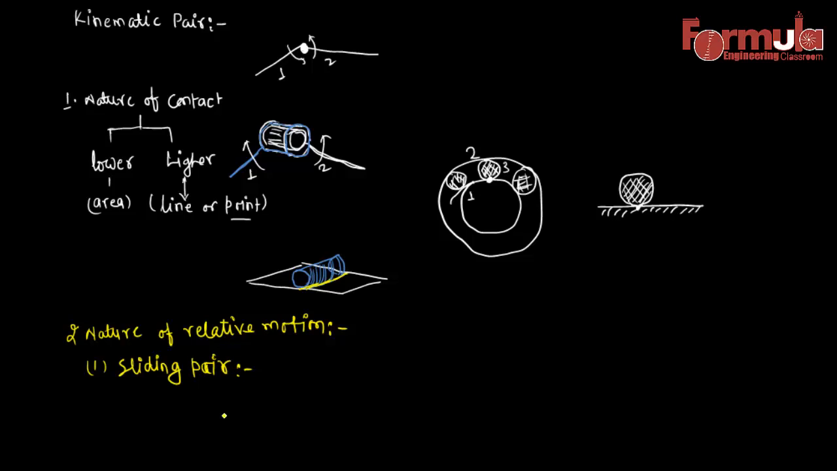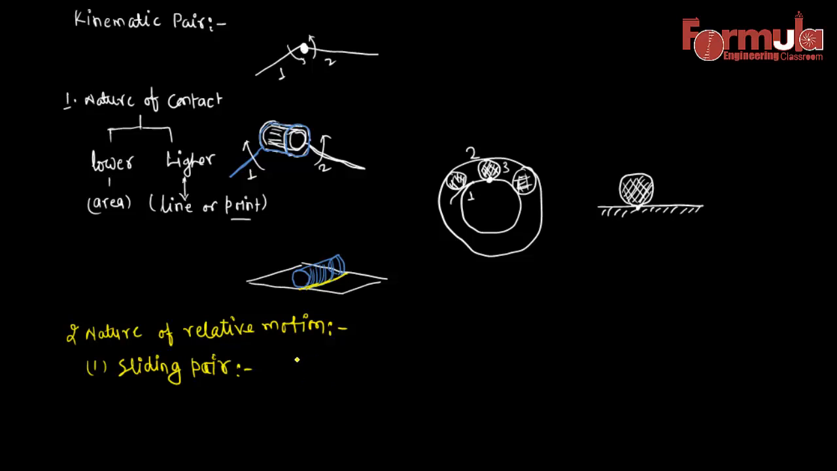Sliding pair. In that case, the two links have a relative sliding motion to each other. There is no other type of motion available between those two links. So the pair which only provides the sliding motion between two links is defined as a sliding pair.